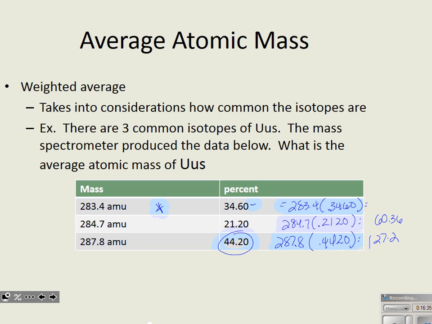And then 283.4 times 0.3460, 98.06. Add these together, and then we have the weighted average, 285.6 atomic mass units.